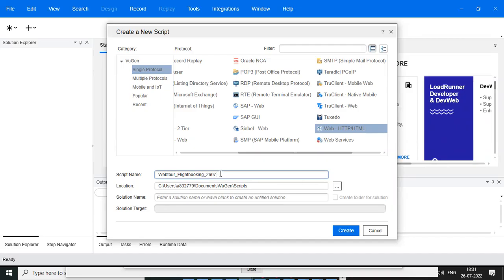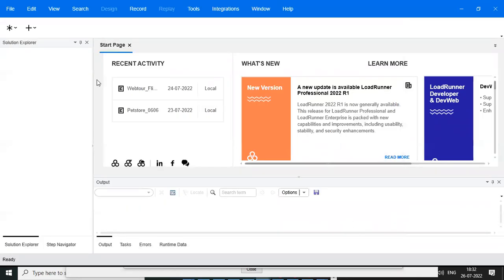And after this you need to give which application you are doing, and in that what scenario you are doing, like flight booking or ticket cancel, or whatever the scenario is, you need to give that. And after that the date. So this is the script path. The script path is the location where it is saving, in Documents under Scripts. Now you can click on the Create button.